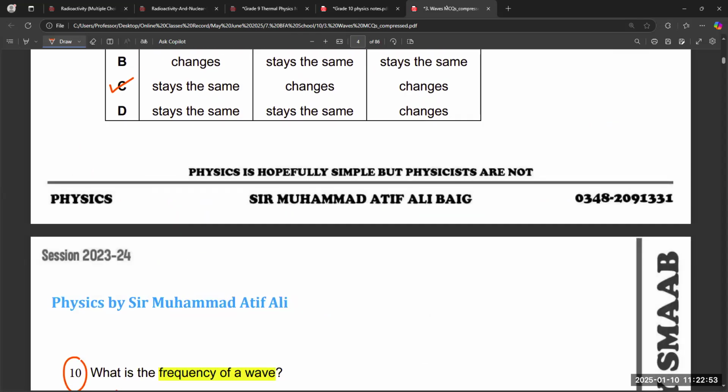And if we take reflection, in reflection the speed is changed? The others remain the same? In reflection, we observe that all the quantities remain the same, only the direction changes. So that is the only difference.